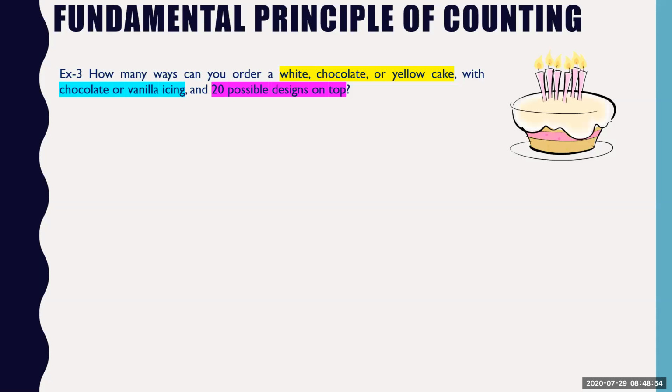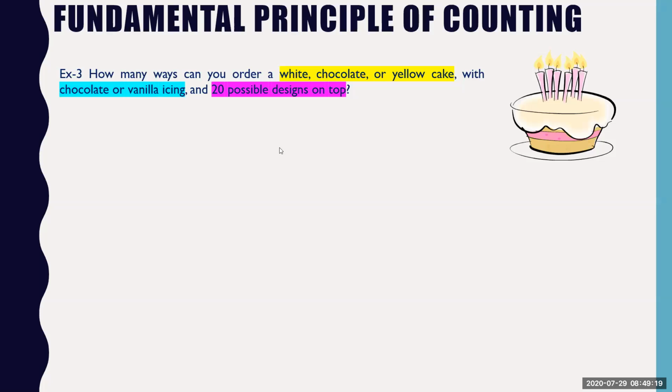I have taken all the questions only from your GATE question papers starting from 2010 onwards, and a few questions I have added just to make it interesting. So how many ways can you order a white, yellow or chocolate cake with chocolate or vanilla icing, and 20 designs on top?